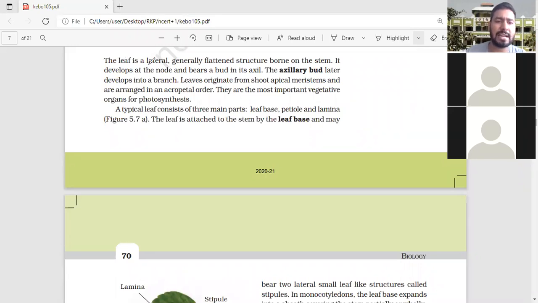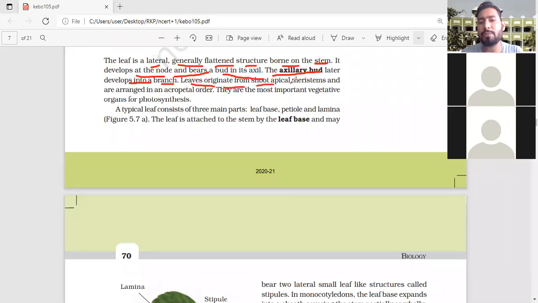So the leaf is a lateral bud. The leaf is lateral, generally a flattened structure borne on the stem. It develops at the node and bears a bud in the axil. The axillary bud, I told you already, later develops into the branch.